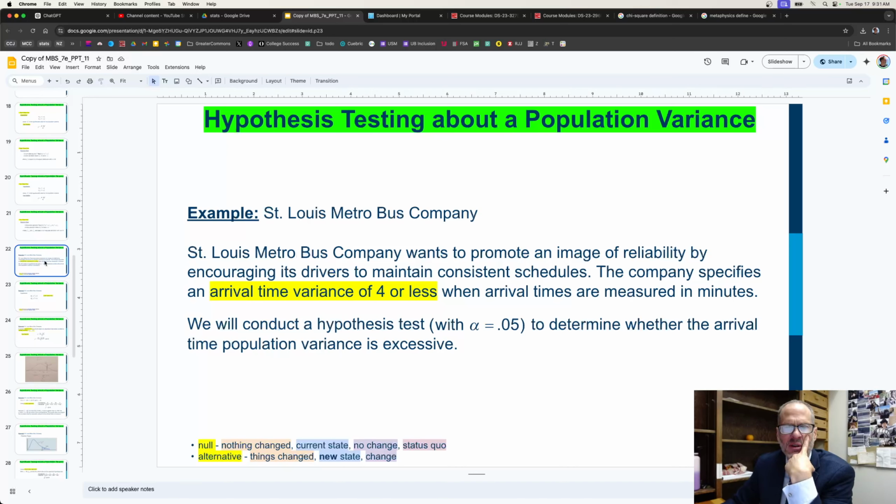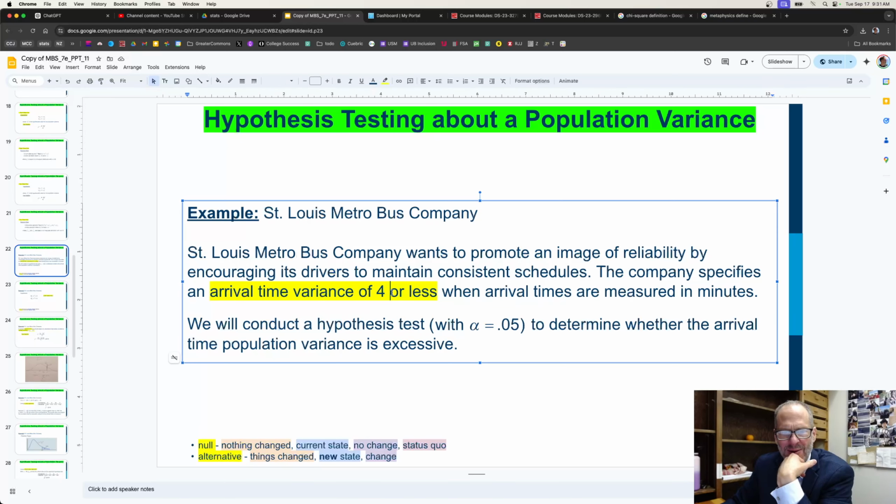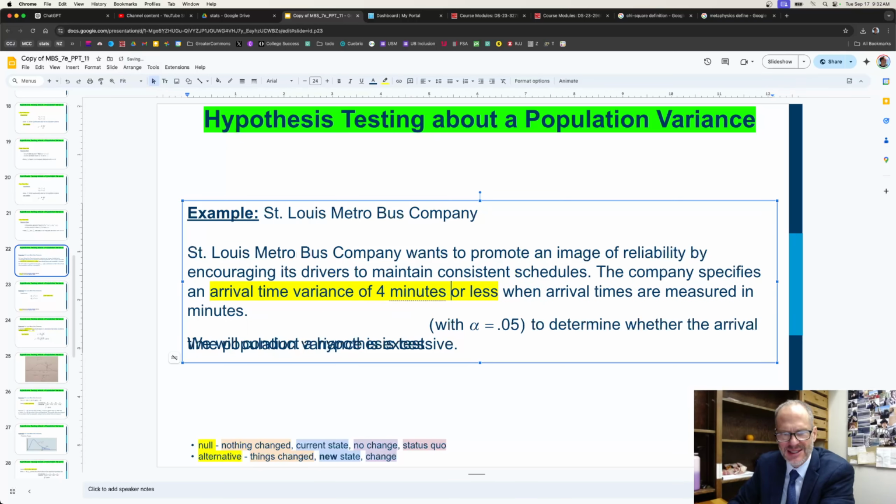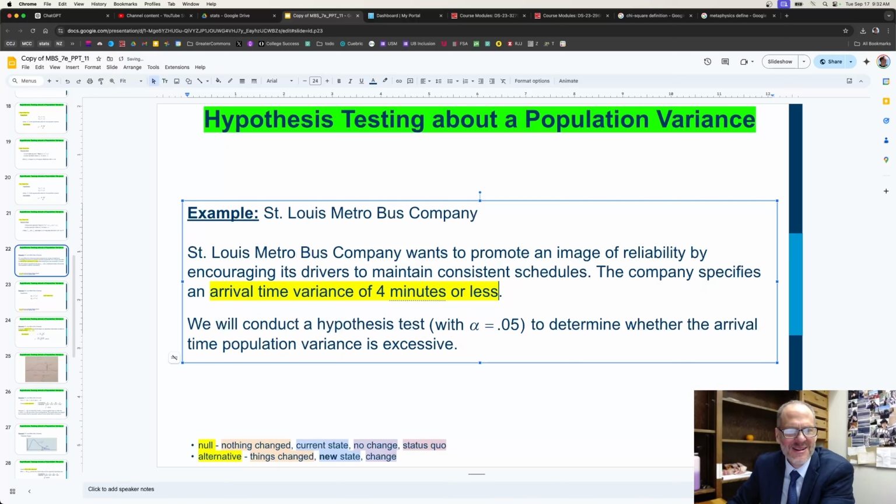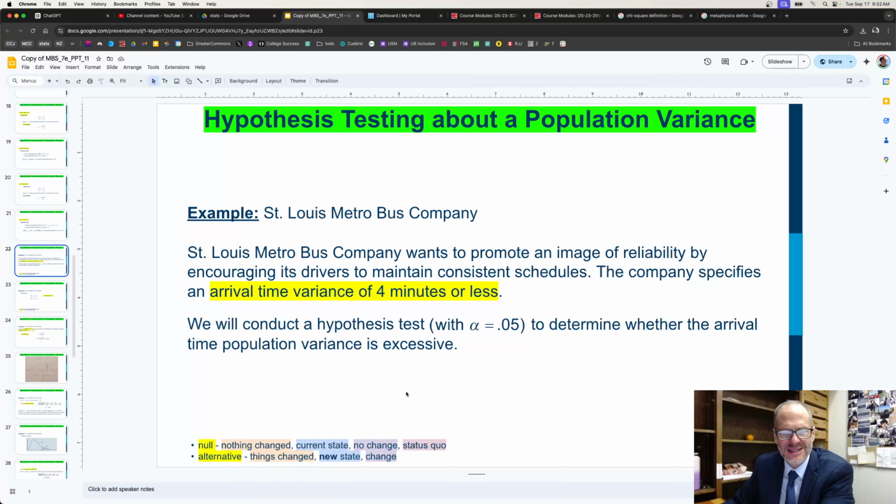St. Louis Metro Bus Company wants to promote an image of reliability by encouraging its drivers to maintain consistent schedules. The company specifies an arrival time variance of 4 minutes or less when arrival times are measured in minutes. Why don't they just say it that way, right? That's where statisticians, I feel like, need to take some English classes. Isn't that simpler? We will conduct a hypothesis test with alpha equal to 0.05 to determine whether the arrival time population variance is excessive.